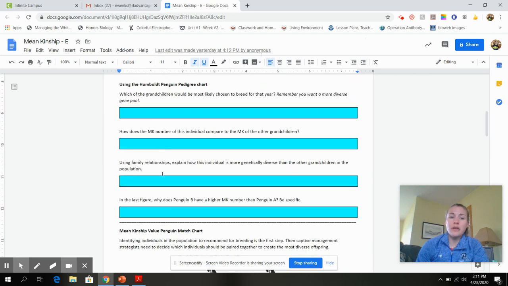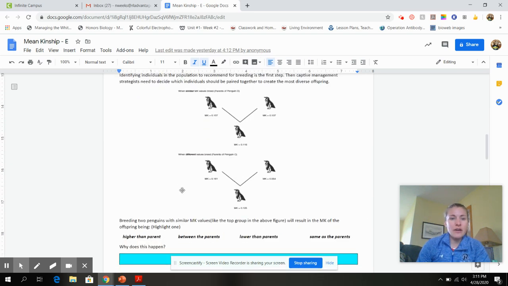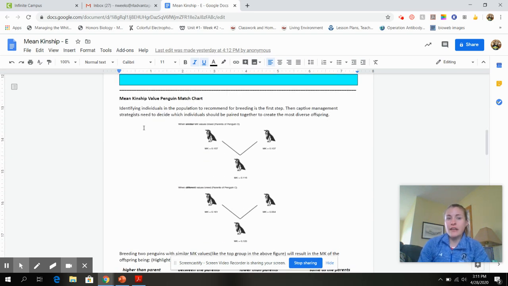Okay, so you can answer those questions down there, looking at that pedigree, looking at those family relationships. And down here at the bottom, we have a mean kinship value penguin match chart. So you get to be the bachelorette matchmaker for the penguins. So think about it like that, very exciting. You just get to decide which one gets the rose. Hey, very exciting stuff, guys.